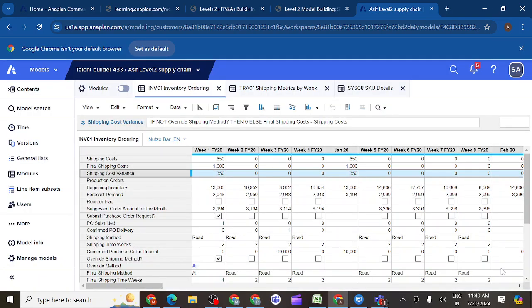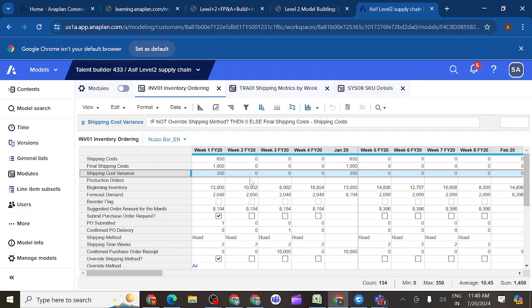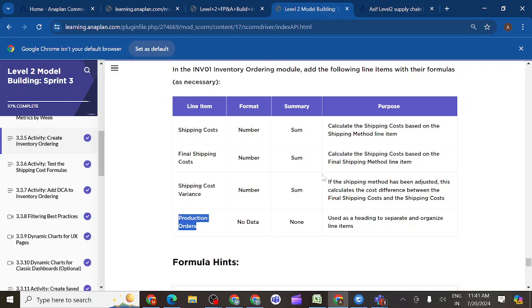Yeah, 350 difference you will get. Yeah, this is better. So it shows the more 350 we have to pay if we change the final shipping method. So this is the way. Then finally you should do the reorder of our line items.